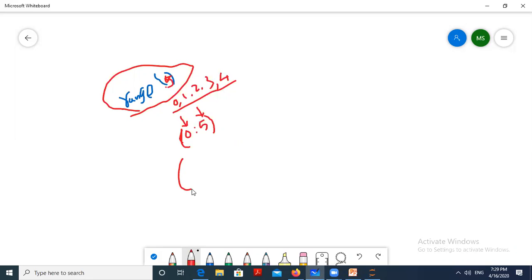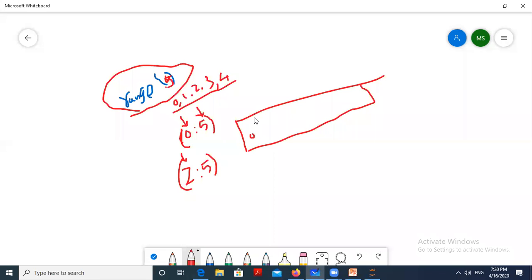Suppose I want to access the elements in the list from 2 to 5. I don't want to access the 0 index and the first index value. It should start from the second. So we can use the indexes like this: 0 index, first index, second index, third, fourth.